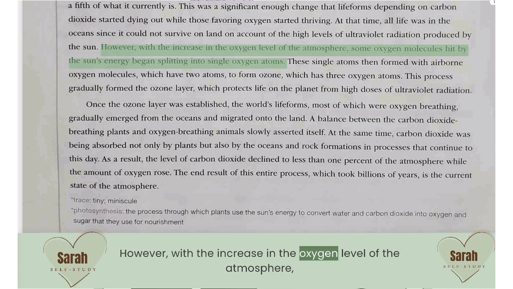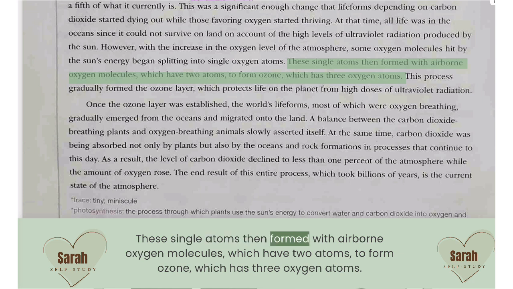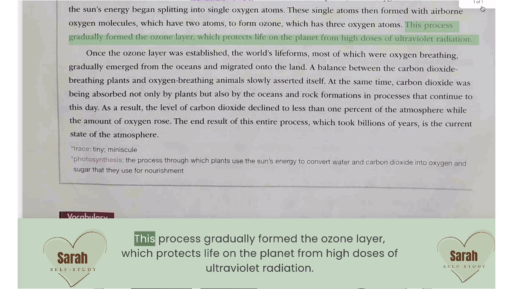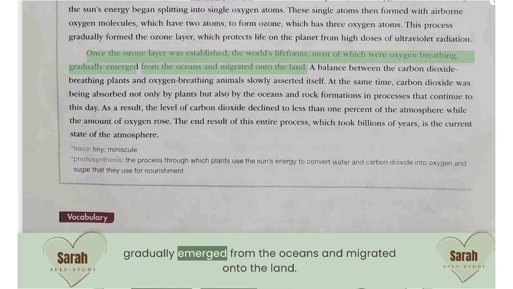However, with the increase in the oxygen level of the atmosphere, some oxygen molecules hit by the sun's energy began splitting into single oxygen atoms. These single atoms then formed with airborne oxygen molecules, which have 2 atoms, to form ozone, which has 3 oxygen atoms. This process gradually formed the ozone layer, which protects life on the planet from high doses of ultraviolet radiation. Once the ozone layer was established, the world's life forms, most of which were oxygen-breathing, gradually emerged from the oceans and migrated onto the land.